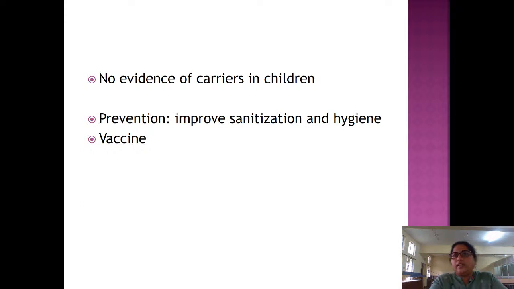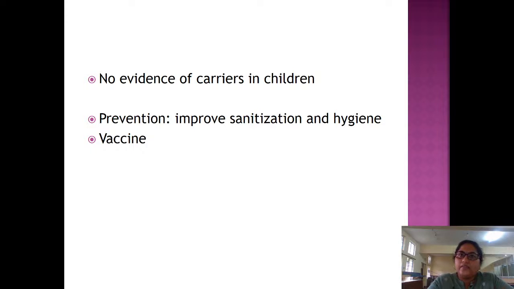There is no evidence of carriers in children. Prevention: we have to improve sanitation and hygiene. And vaccine: typhoid conjugate vaccine is included in the IAP schedule at 6 months of age. There is no need for boosters. Whereas Vi capsular polysaccharide vaccine is also included in the IAP schedule, which can be given after 2 years of age, and you need to repeat it every 3 years.